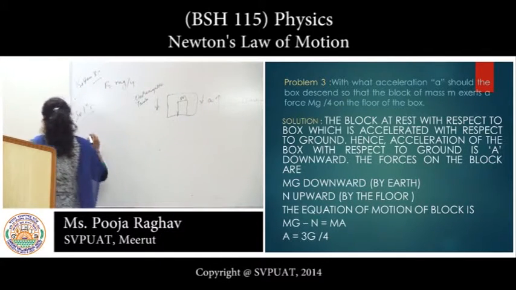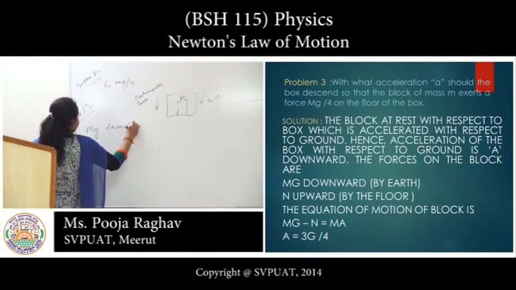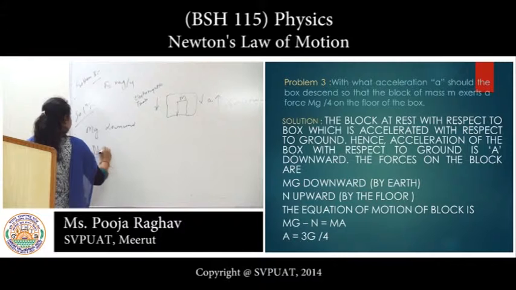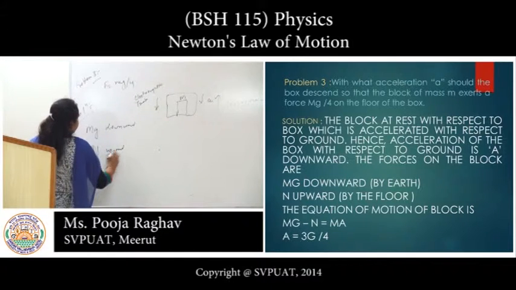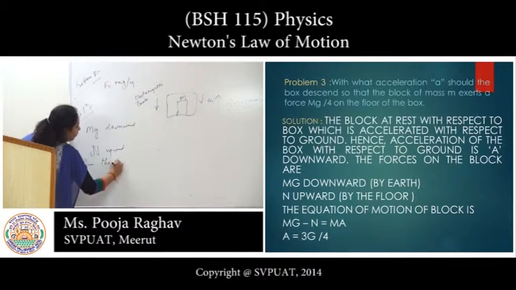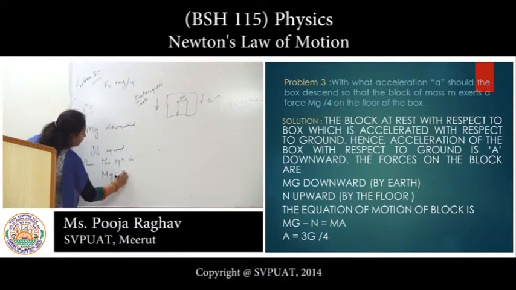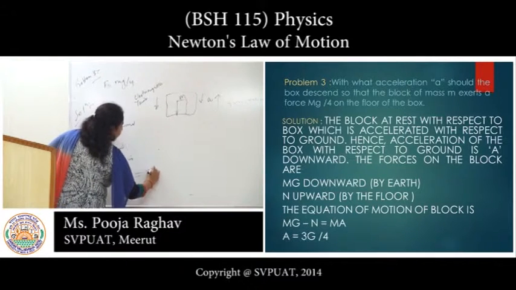Then the equation will be mg downward and N upward. Then the equation is mg minus N equals ma.